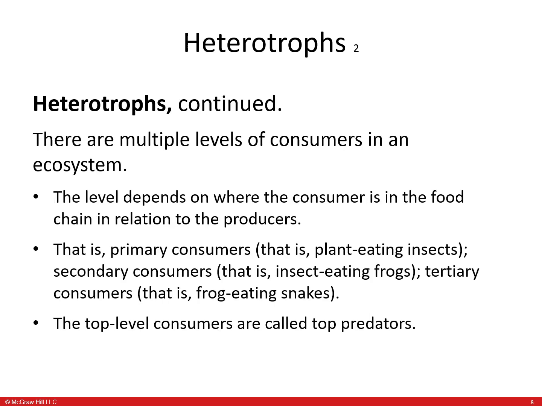There are multiple levels of consumers in an ecosystem. The level depends on where the consumer is in the food chain in relation to the producers. For example, primary consumers, here we're talking about plant-eating insects. Secondary consumers, we have the insect-eating frogs. Tertiary consumers, we have the frog-eating snakes. So the top level consumers are called the predators.